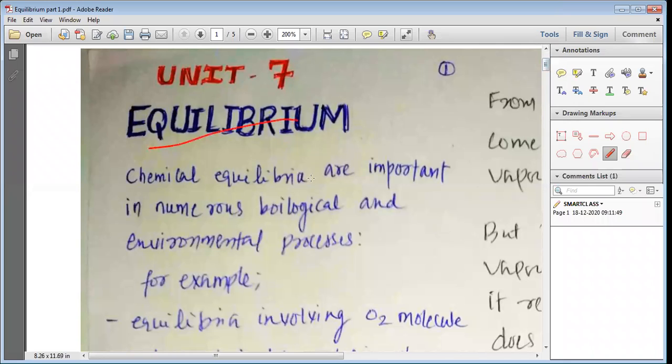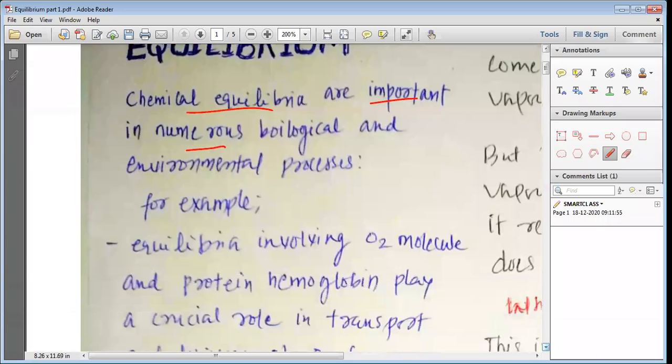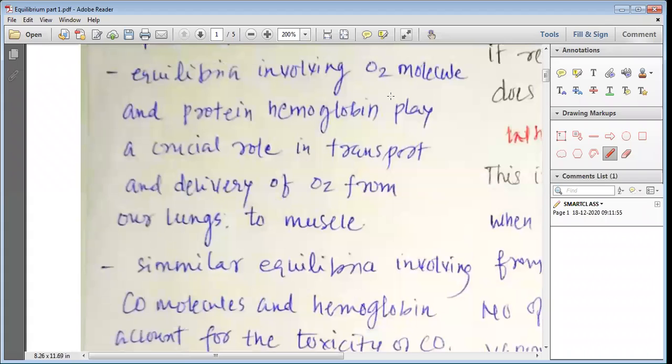Equilibrium. Chemical equilibria are important in numerous biological and environmental processes. For example, equilibria involving the O2 molecule and the protein hemoglobin play a crucial role in transport and delivery of oxygen from our lungs to the muscles. Similar equilibrium involving